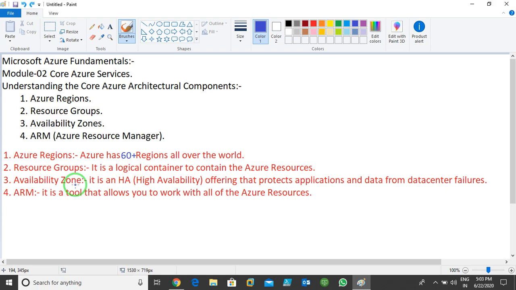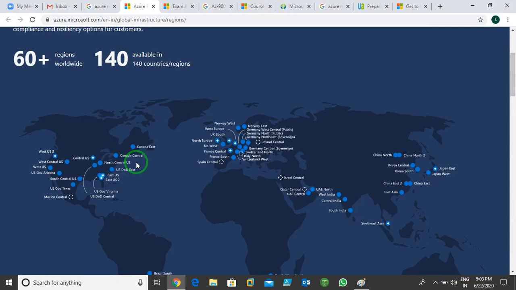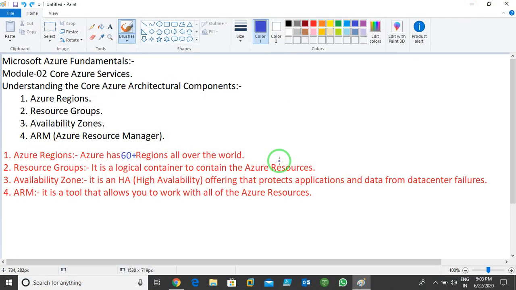Now I put all 3 virtual machines in my East US location. I already told you we have East US region. So here it is, the East US region. I can create one resource group in East US and save all my virtual machines in the East US region. Now what happens in that case? Where can I place my virtual machines?